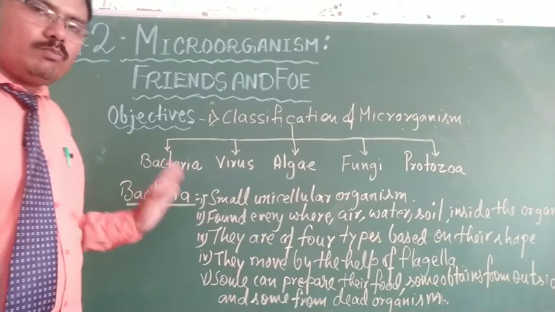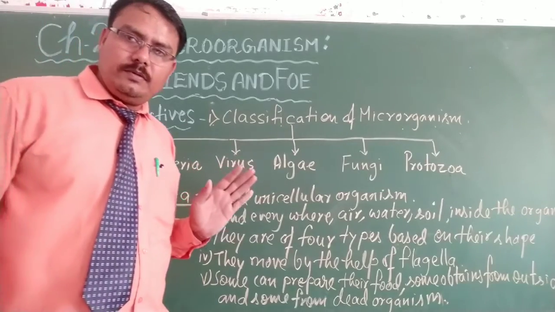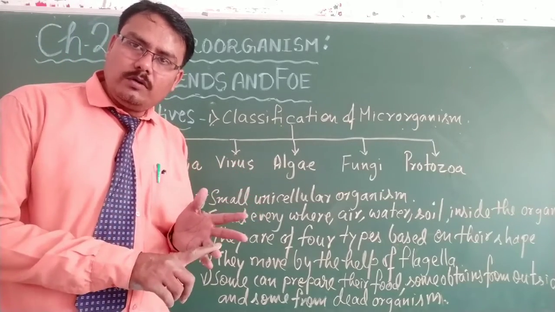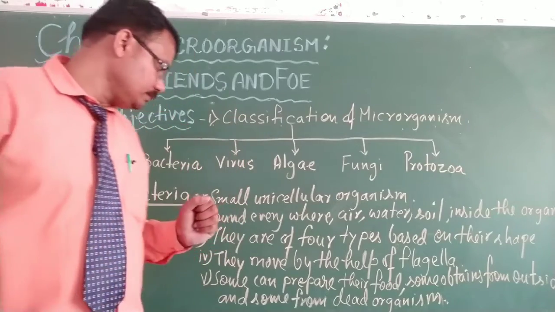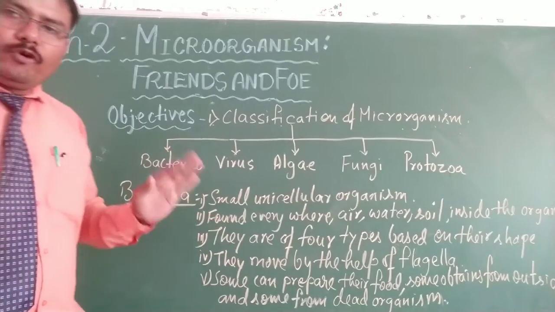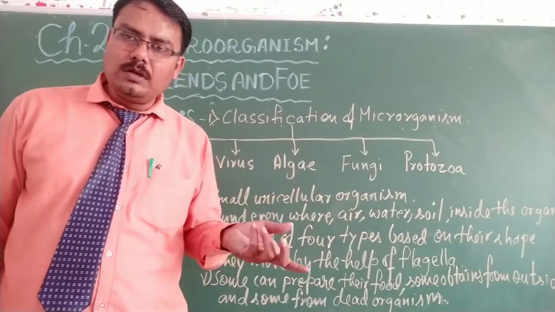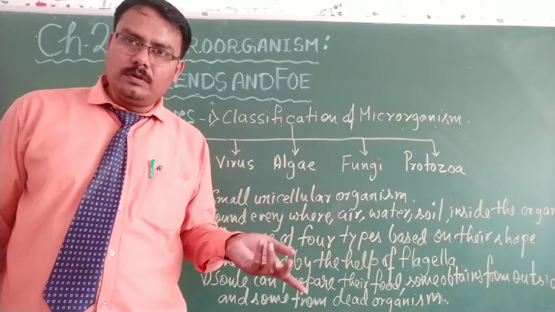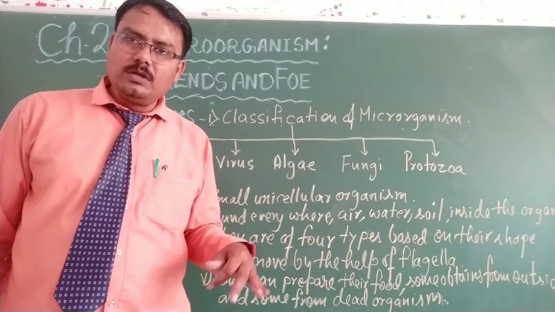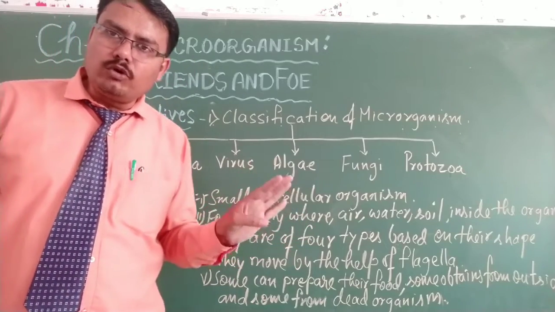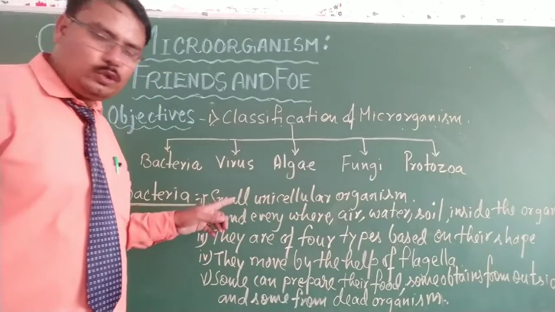These bacteria are small unicellular organisms found everywhere: in air, in water, in soil, as well as inside the body of other organisms. There are different types of bacteria depending on their shape: comma shape or vibrio, rod shape, spiral shape, and spherical shape. I will just show you these according to their shapes.